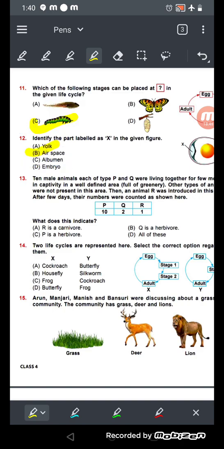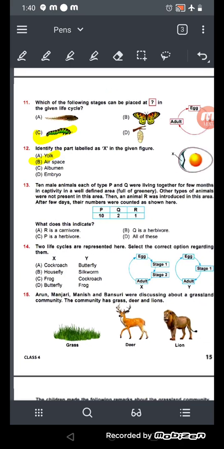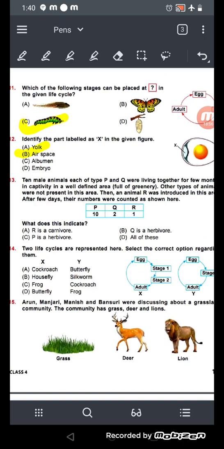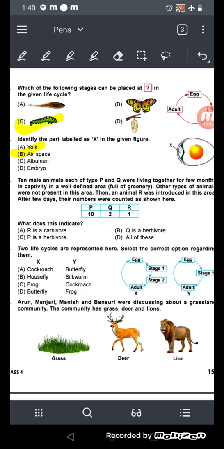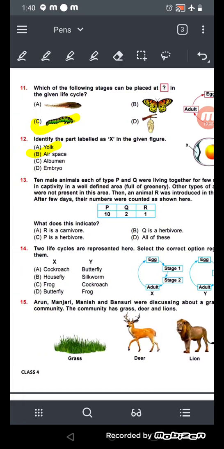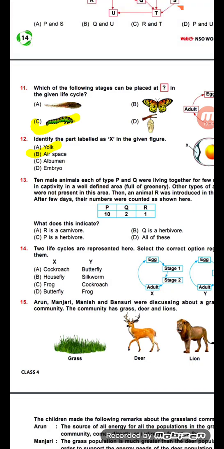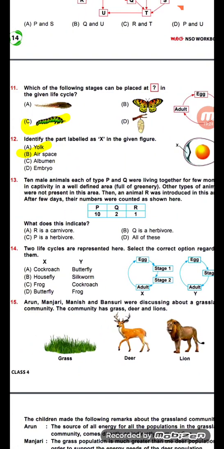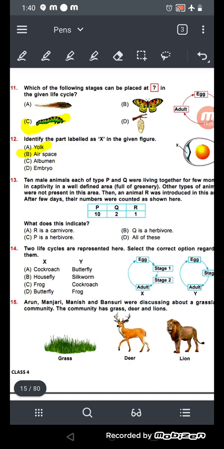Okay, now number 3. 10 male animals, each of type P and Q, were living together for a few months in captivity in a well-defined area. Other types of animals were not present in this area, and then an animal R was introduced. After a few days, their numbers were counted as shown. P is 10, Q is 2 and R is 1. Which one is the carnivorous, which one is the herbivorous, and which one is the omnivorous?